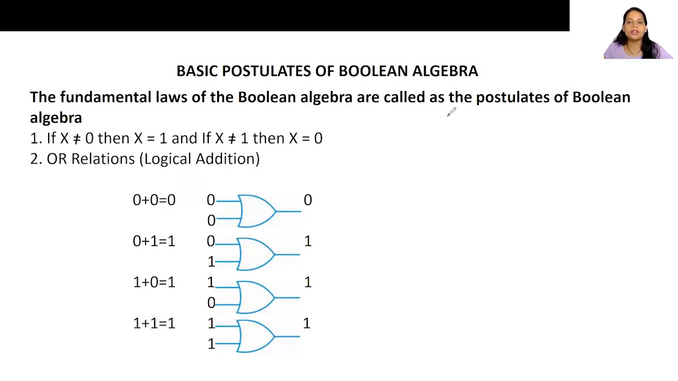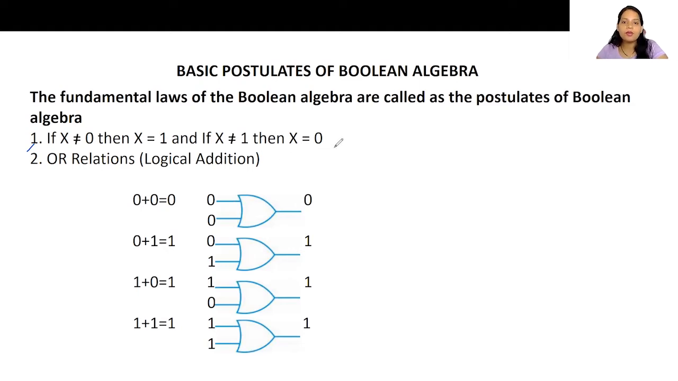Now, what are those? There are mainly four types. Okay. So let's see them one by one. The very first one is if x is not equal to 0, then x is equal to 1. And if x is not equal to 1, then x is equal to 0.